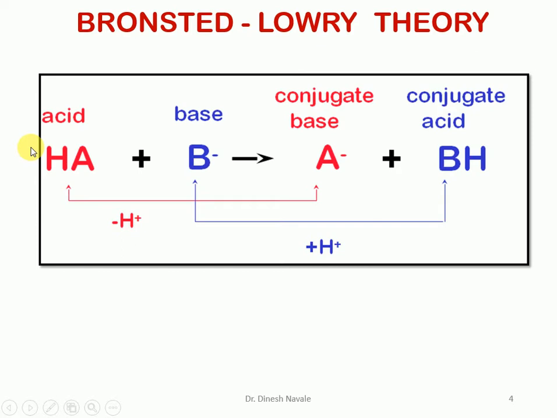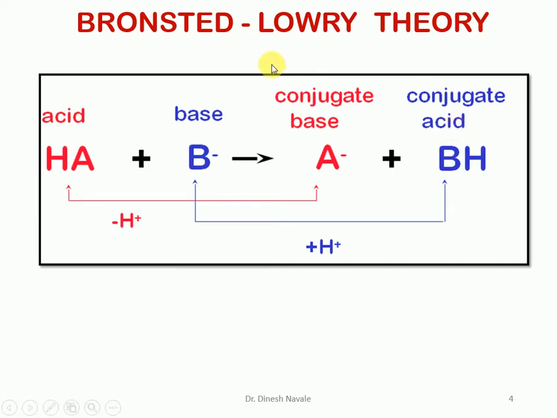According to the Lowry-Bronsted theory, a base is anything which accepts a proton. So B minus will accept the proton from the acid and form BH. HA is the proton donor, so it is the acid. B minus is a proton acceptor, so it is a base. After donating the proton, the species formed, A minus, is the conjugate base. And the base which accepts the proton forms BH plus, which is called the conjugate acid.